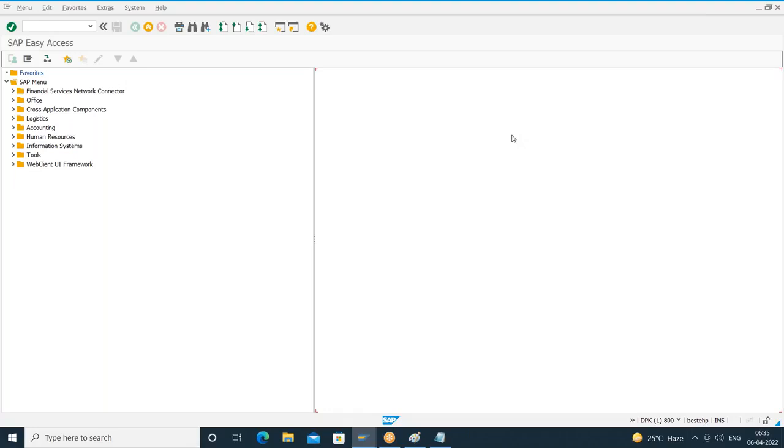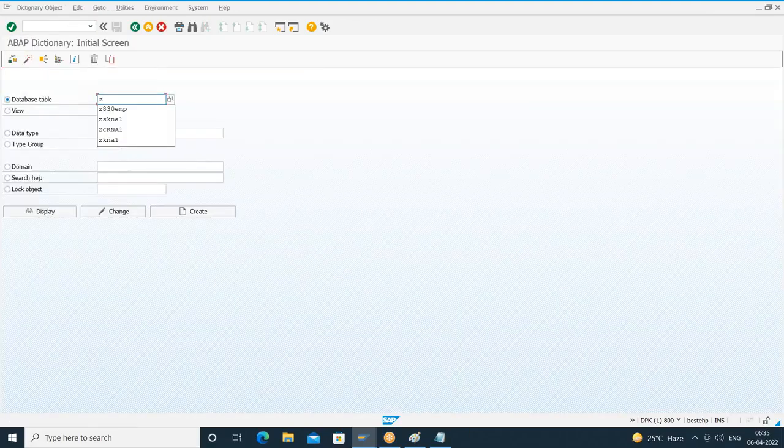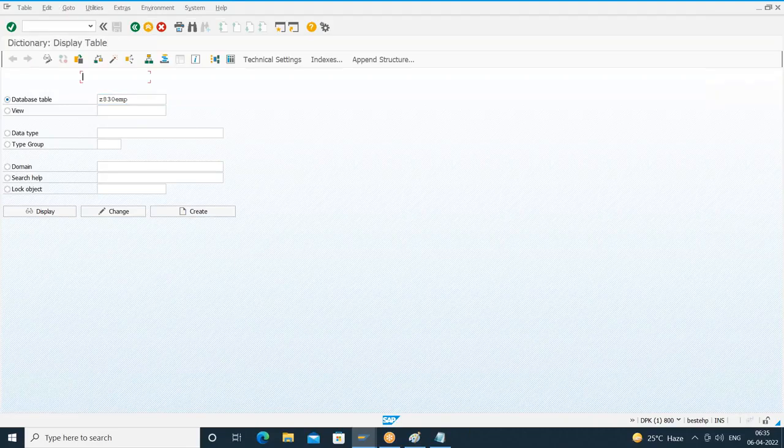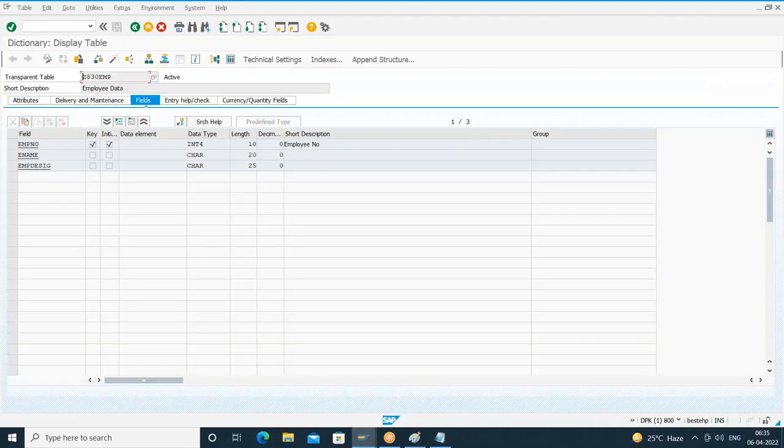So in the last couple of sessions, we have seen how to create the database table fields by using direct data types. This is the table we have created in ABAP Dictionary SE11. This is a table we created, Z830 EMP, which contains 3 columns, and all these 3 fields we have created by using what? Direct data type. And then keeping the end user in mind, what we have done, we have generated the table maintenance for this particular